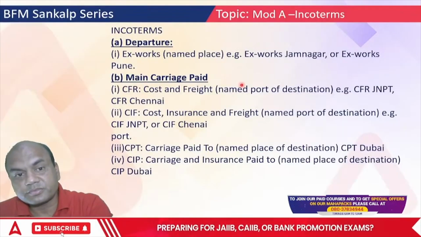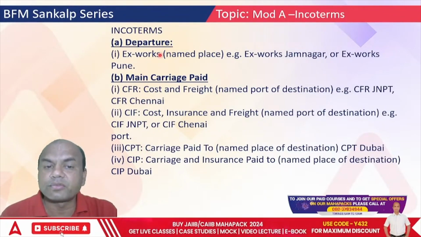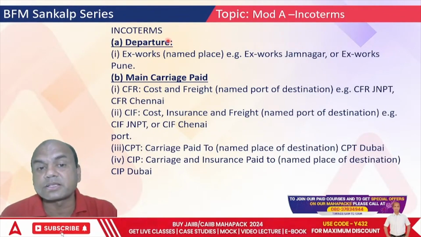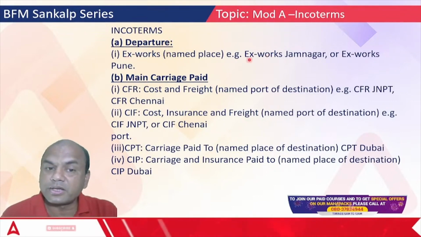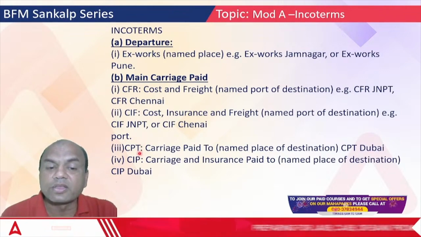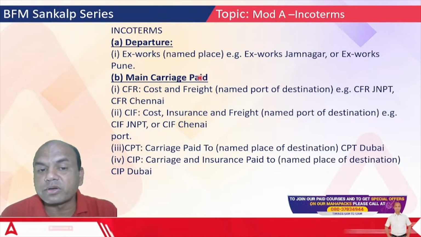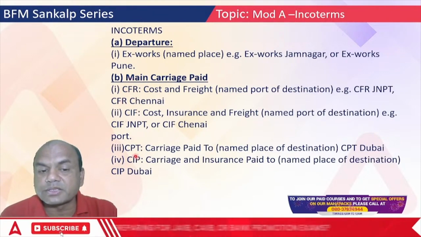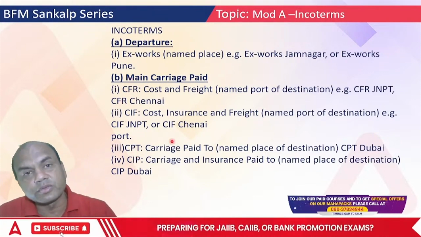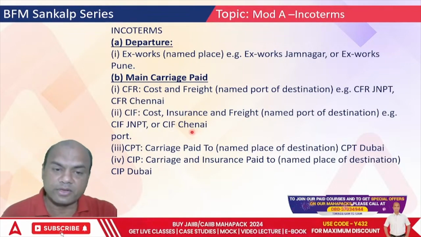Now these are the Incoterms. I have written it here, the theory part, so you can definitely read this. Departure, Ex Works, already explained. Main carriage paid: CFR, CIF, CPT, CIP. All these are shown. Now these two, CFR and CIF, are related to ship. CPT and CIP are related to road and air and everything.